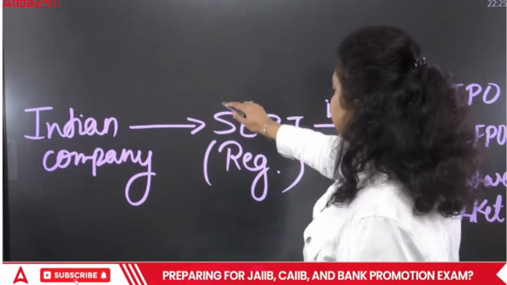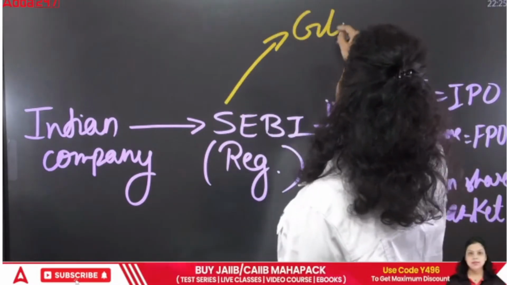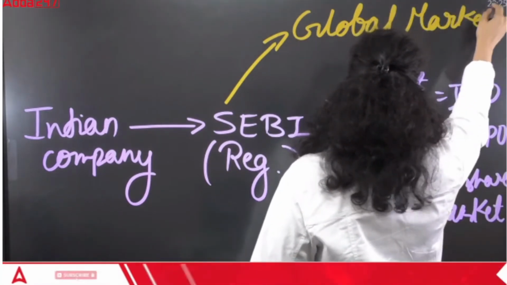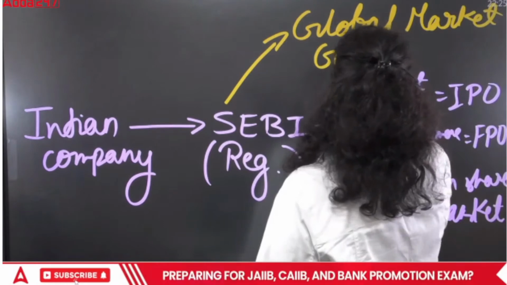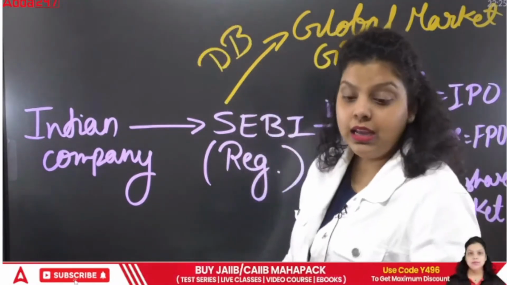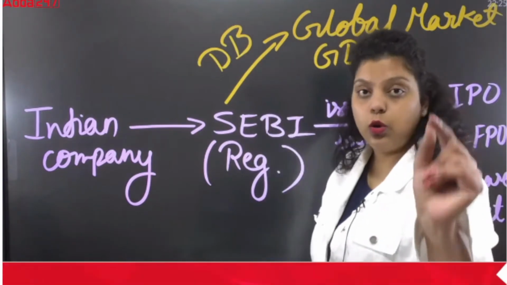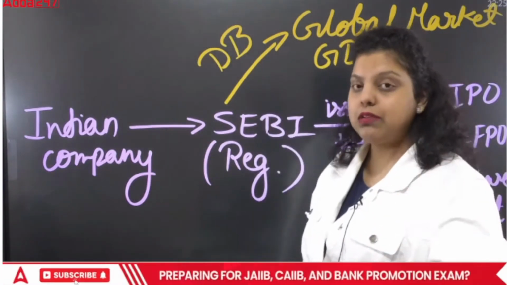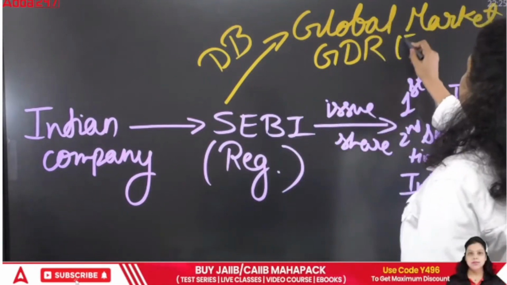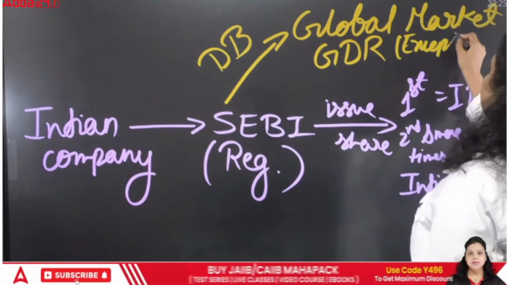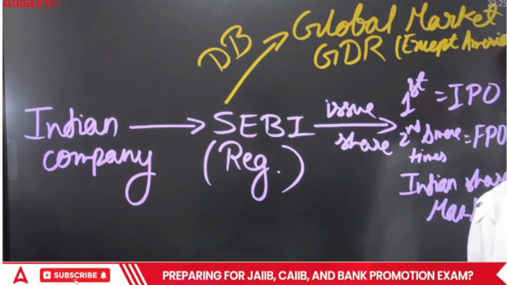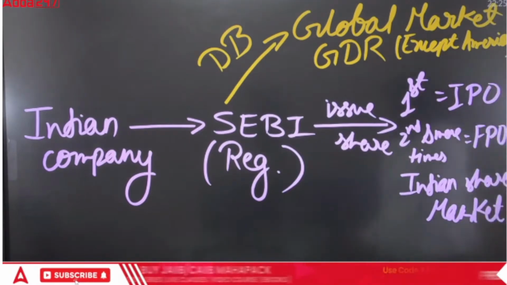If the same company wants to raise money from the global market, the company will issue GDR with the help of a depository bank. With the help of a depository bank, the Indian company will issue its shares to the global market, and that will be known as a Global Depository Receipt. Now, make sure it will not include America. A GDR can be issued to any country except America.